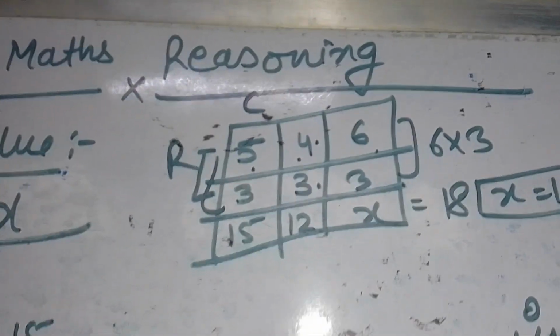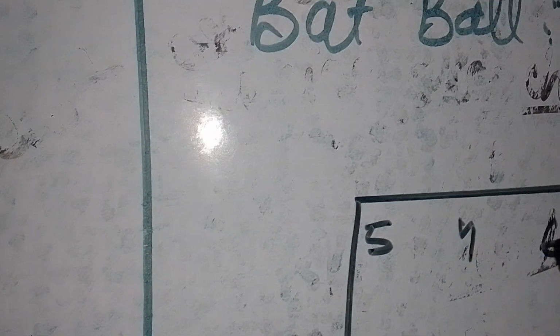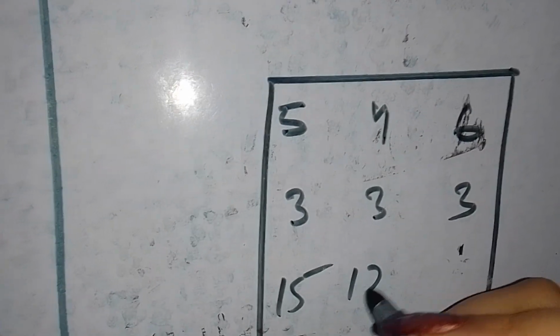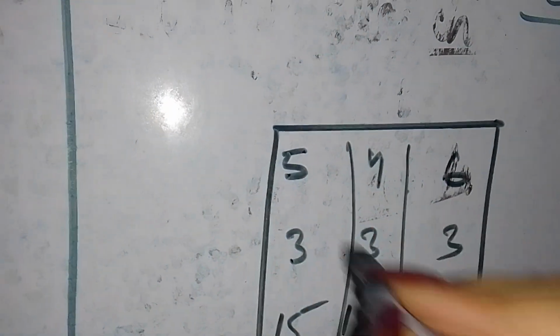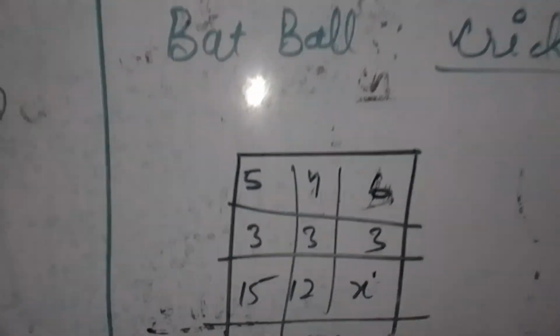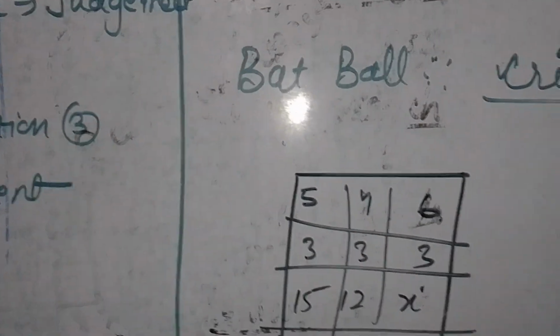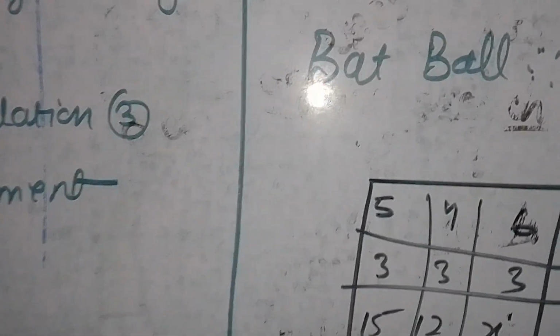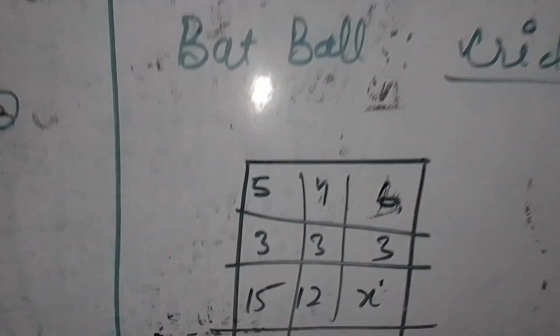Look at the box carefully. I will make the box again. This is your box, right? In this it is written 4, 5, 4, 6, 3, 3, 3, 15, 12 and x. Students like to solve these kinds of magic squares a lot because more than sums, they are a kind of game, a puzzle which will be very funny, very interesting also if you do it.